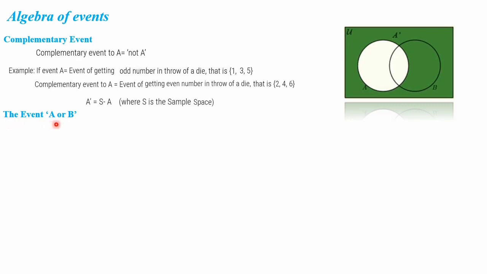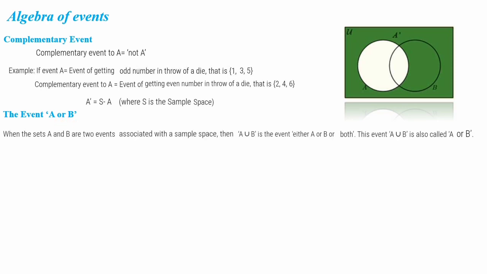Next is the event A or B. A or B means A also no problem, B also no problem. Simply, when the sets A and B are two events associated with the sample space, then A union B is the event either A or B or both. So A or B is defined like this: A also no problem, B also no problem, A and B together also no problem. So here it is mentioned either A or B or both. That is A union B.